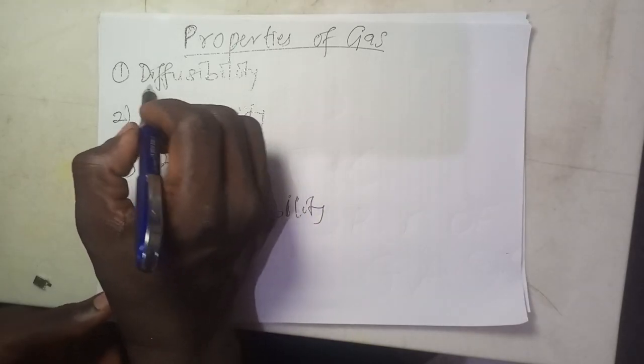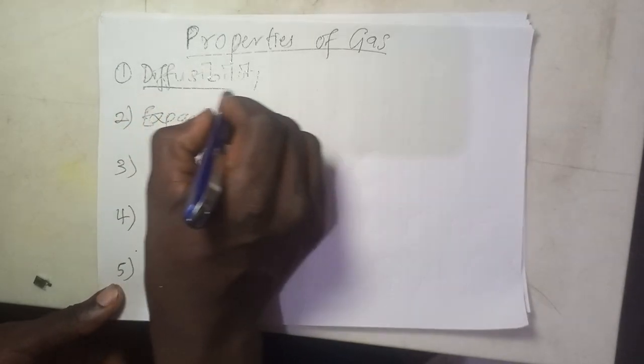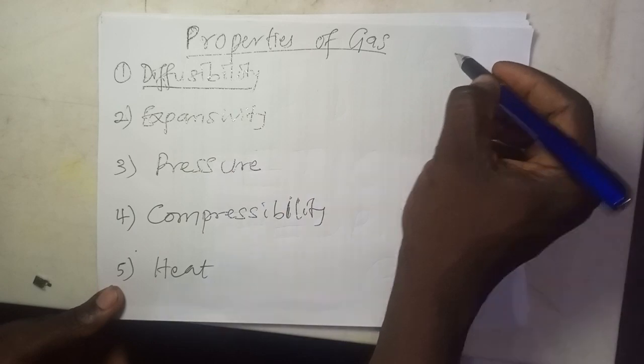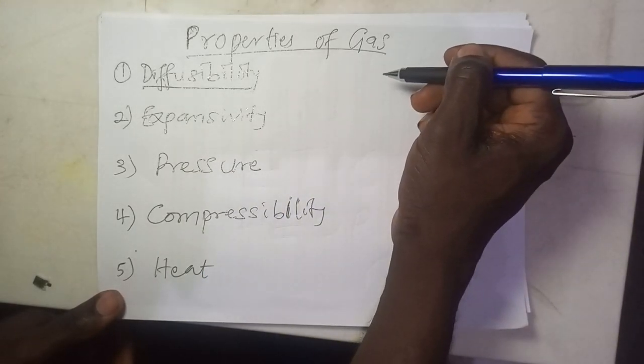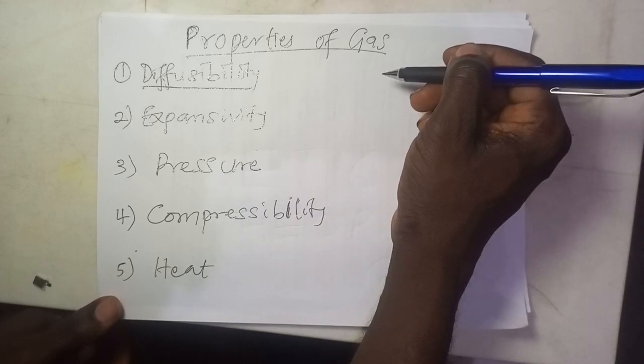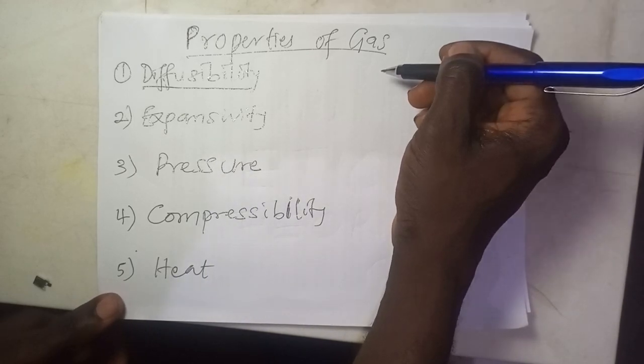Okay, gas can diffuse from one region to the other. And gas diffuses rapidly throughout to form a homogeneous mixture.